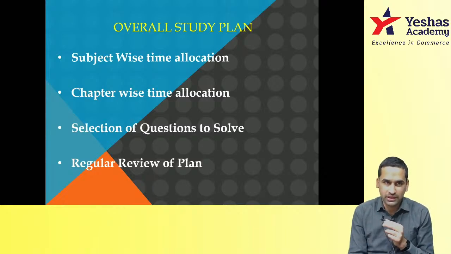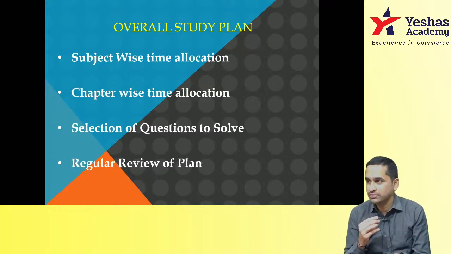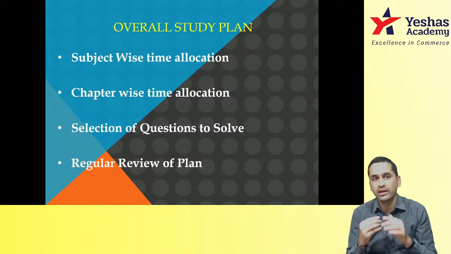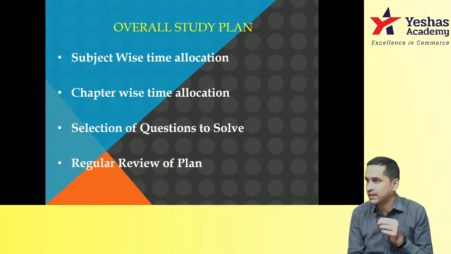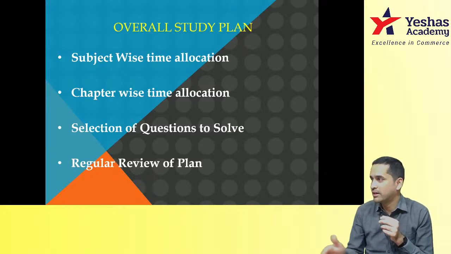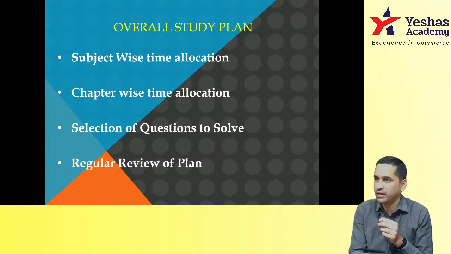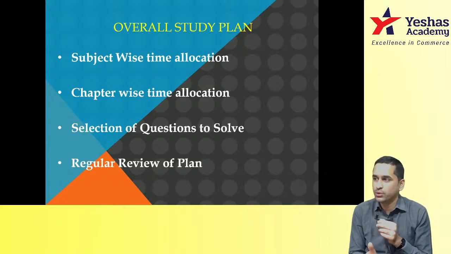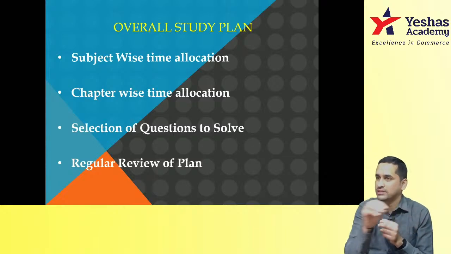Next, once in 3 or 4 days, you review your plan. For example, you had allocated 2 subjects for the next 15 days. Okay, next 15 days, daily 10 hours, 15 into 10, 150 hours divided by 2, 75 hours for accounts, 75 hours for law. Once in 3 days, you review what was your plan and what is happening.